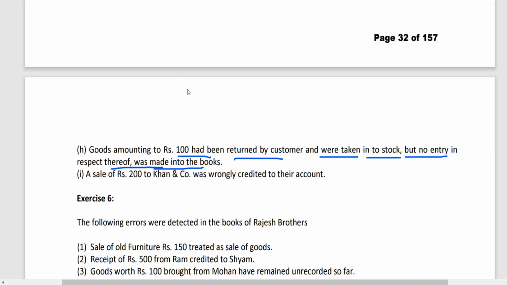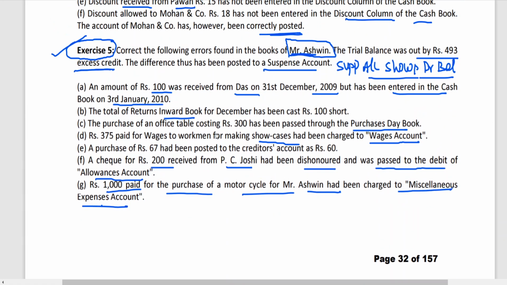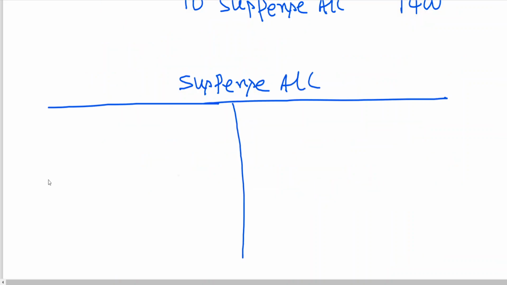I've already told you, trial balance was out by 493 rupees excess of credit. Now, suspense account shows a debit balance. So now what am I doing? To balance brought down 493. Now let us go one by one.